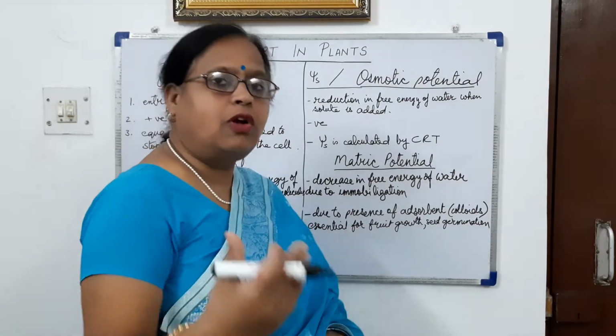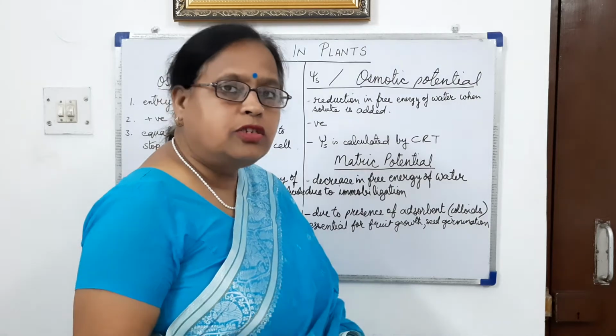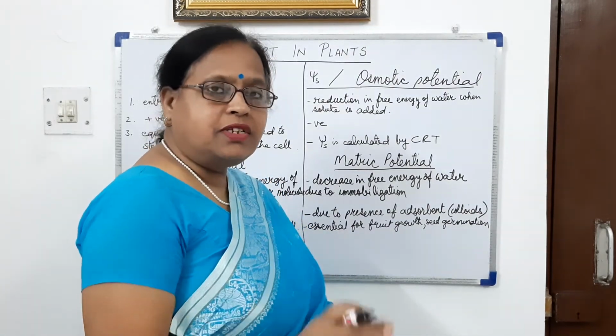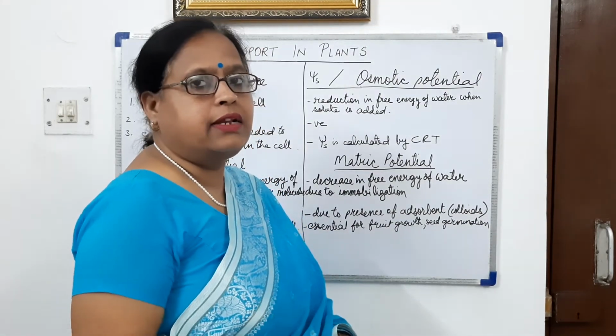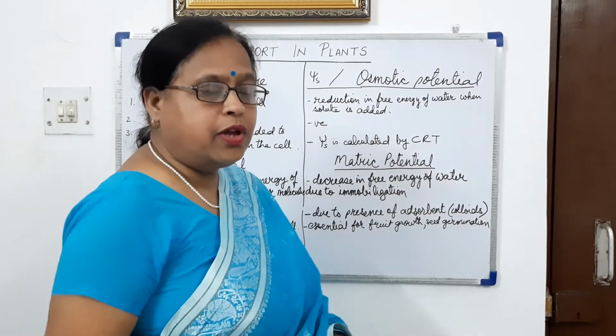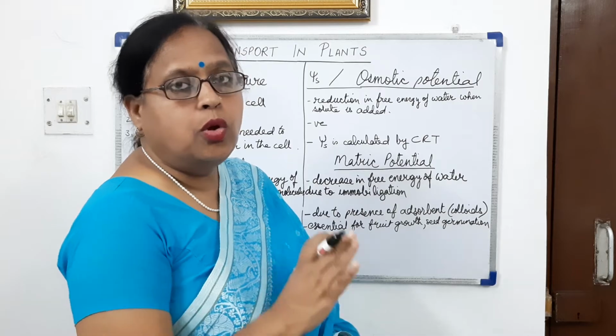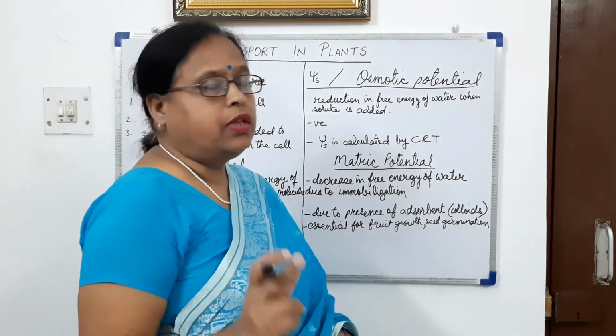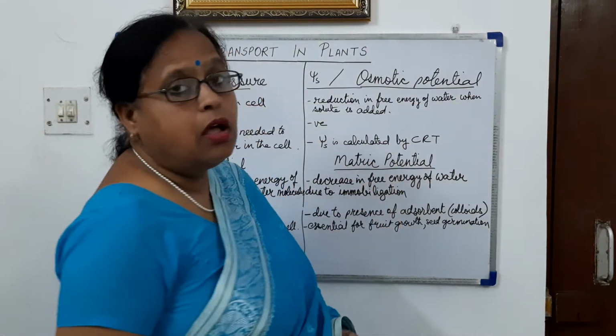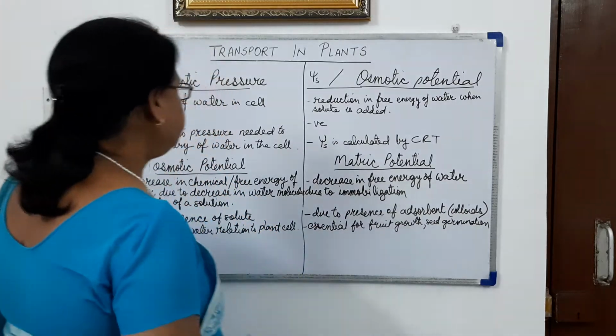Osmotic potential is also called the solute potential. So as much solute as we go on adding, as much we are decreasing the free energy of water to move into the cell, and so this will be called the osmotic potential.